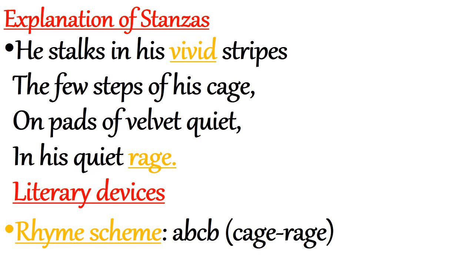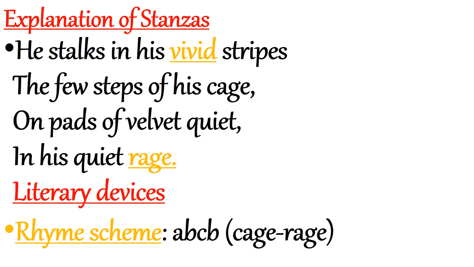On pads of velvet quiet. Velvet is soft silk cloth. He was very quiet, moving on pads of velvet, meaning soft silk cloth. He was in his quiet rage. Rage means anger. So the poet has given a vivid description of the tiger.